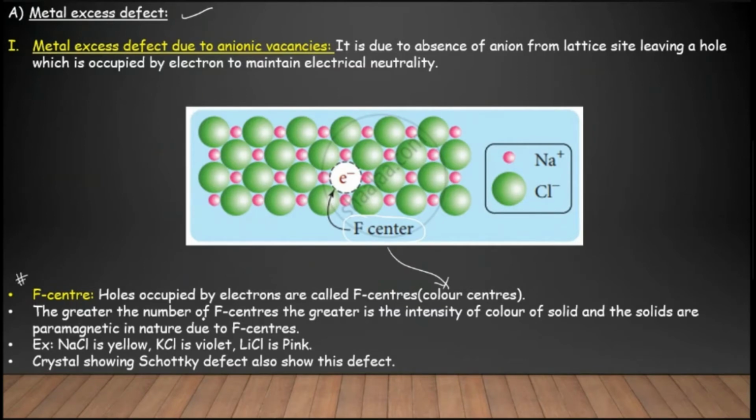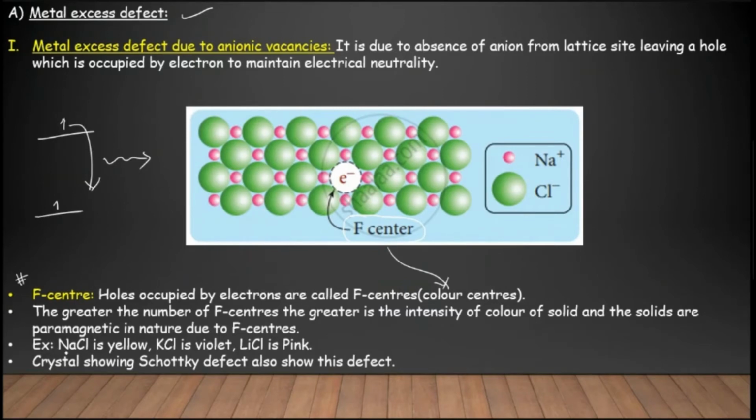The greater the number of F centers in the crystal, the greater is the intensity of the color of the solid. And the solids are paramagnetic in nature due to F centers. What happens is the unpaired electron, when it absorbs energy, goes to the excited state. From the excited state, when it comes back to the ground state, the absorbed energy is given out in the form of light. So it will give a characteristic color to the compound. That's why these electrons are important.